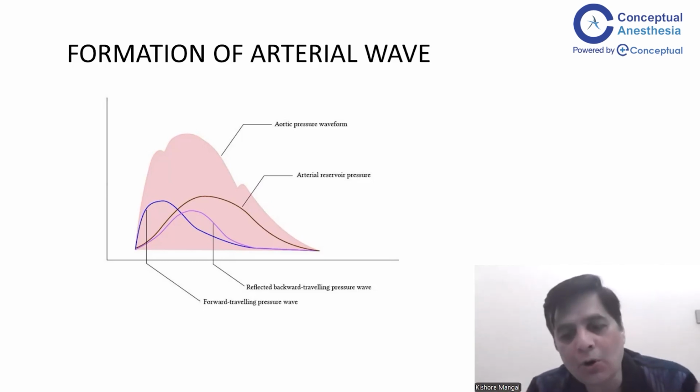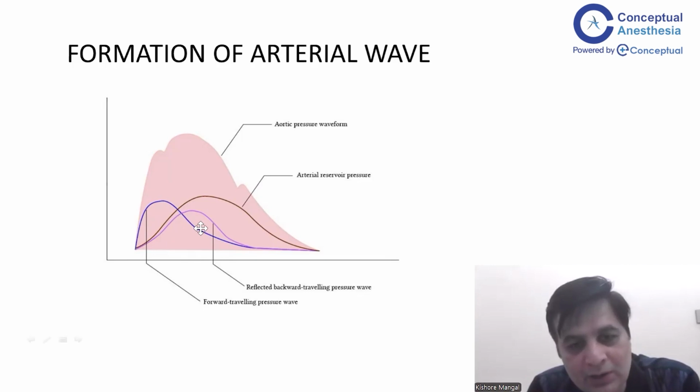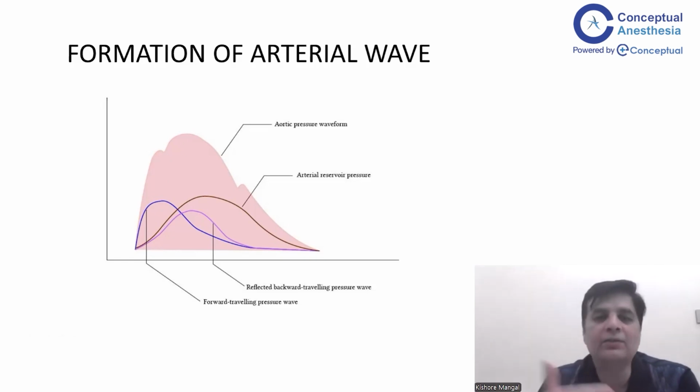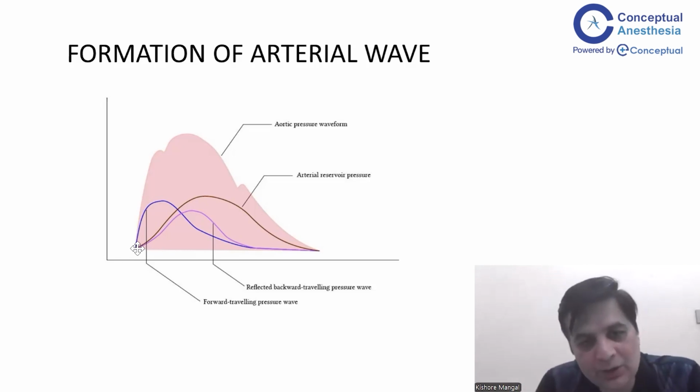Okay, but all of this reflection gives us a reflected backward traveling pressure wave, and this is the purple one. So this is the blue one, the royal blue one, the forward traveling pressure wave. And the reflection is a little damped because it is lesser than this blue wave, and it is a little delayed, obviously. It is going there, then it is coming back, so it is delayed, and the reflection is not going to be 100%. Some of the energy of that wave will be absorbed. So it will be delayed and damped, but it will be there and it is significant.